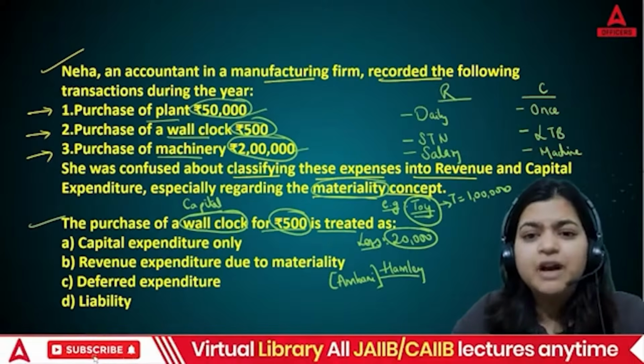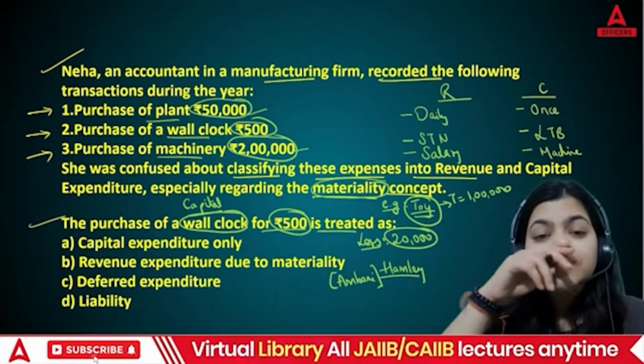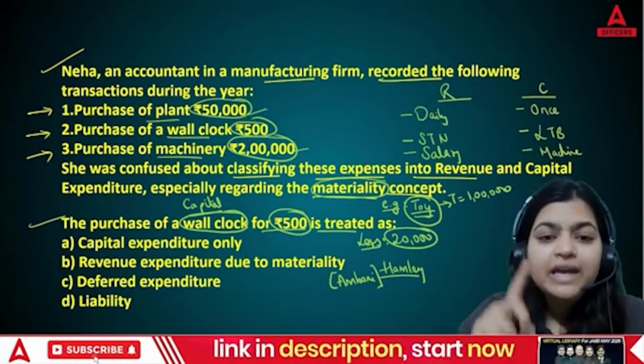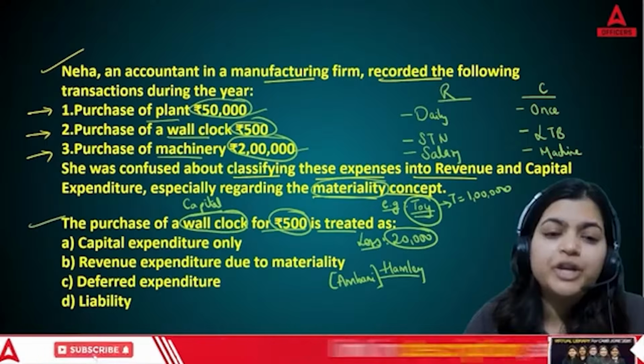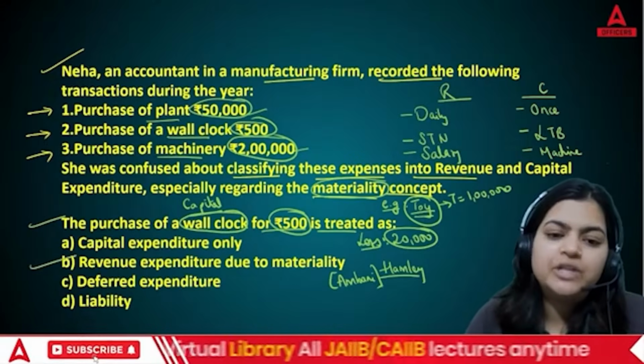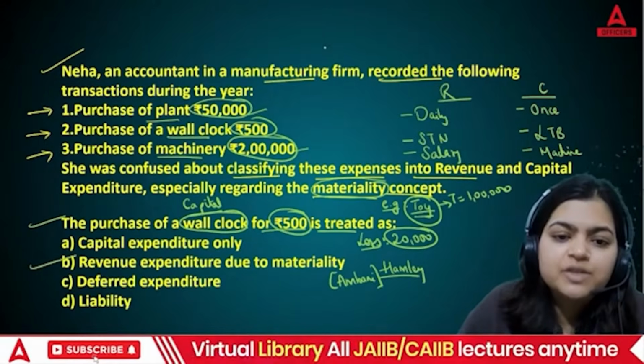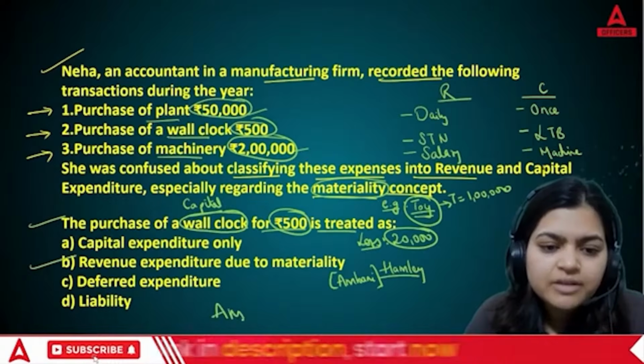So this 500 which you are incurring for purchasing the wall clock is going to be revenue expenditure. So the right answer to this question is answer B.